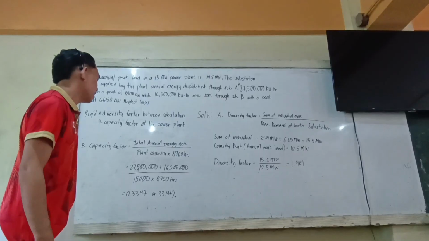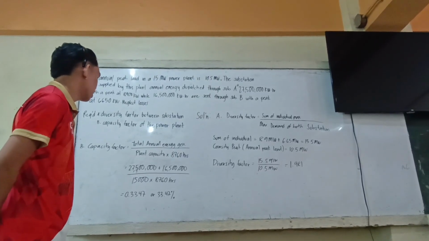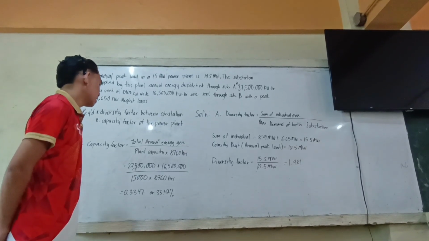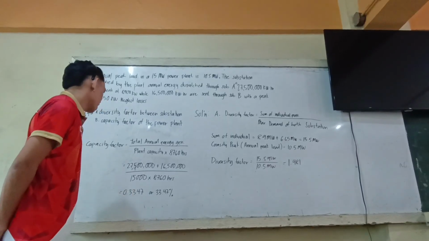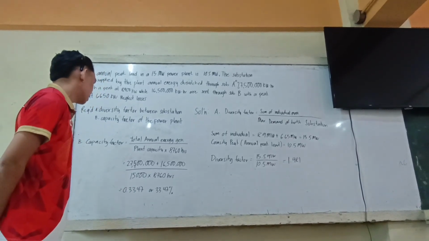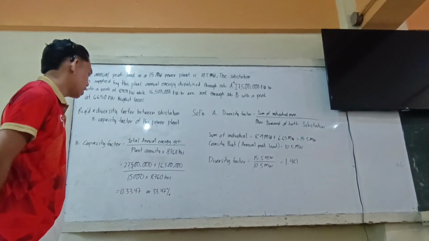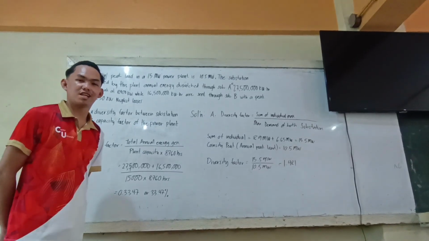27,500,000 plus 16,500,000, which is 44,000,000, over 15,000 times 8,760 hours equals 0.3347 or 33.47%. That's all.